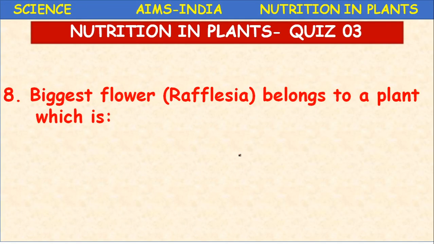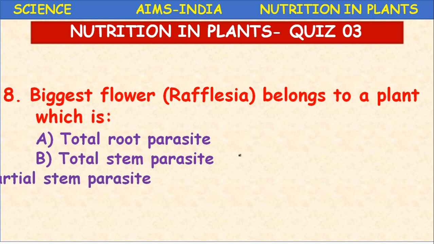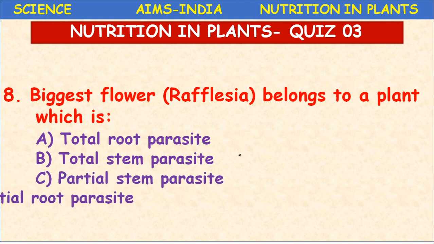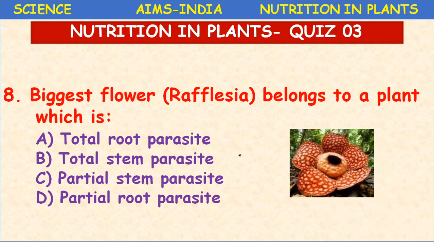Next, the biggest flower, Rafflesia, belongs to a plant which is a total root parasite, total stem parasite, partial stem parasite, or partial root parasite? So this is Rafflesia.